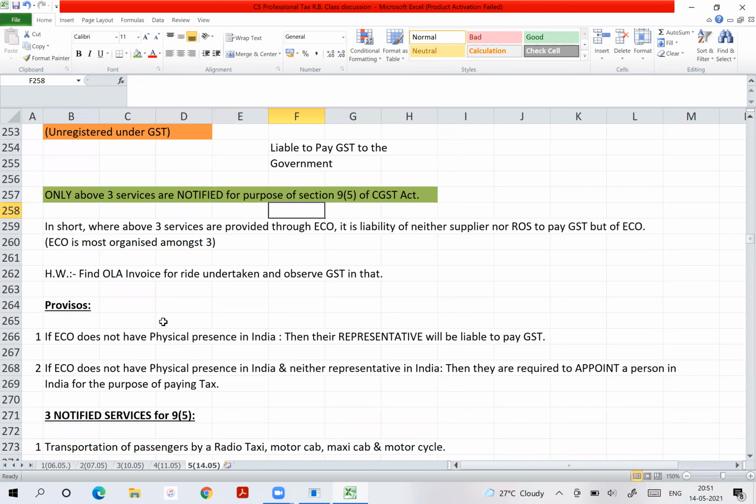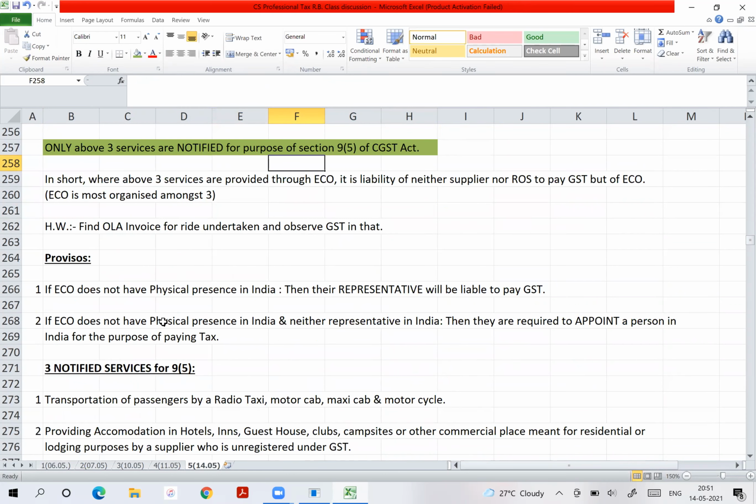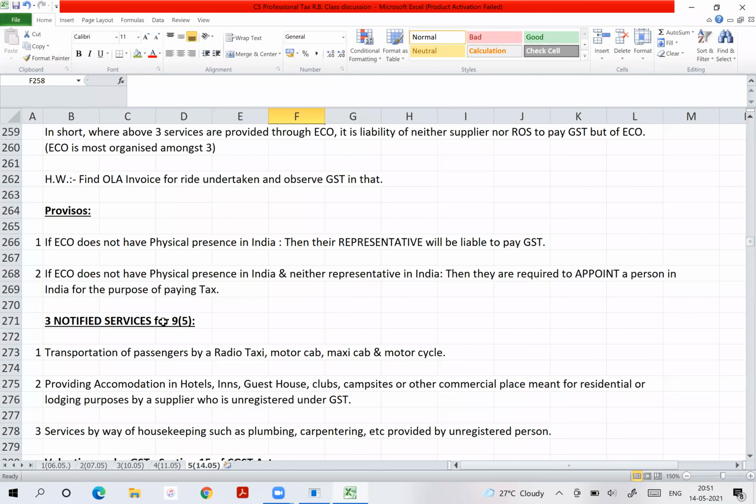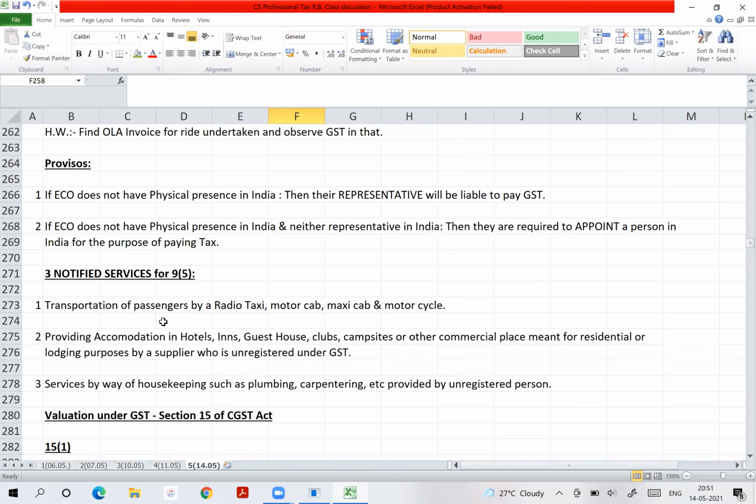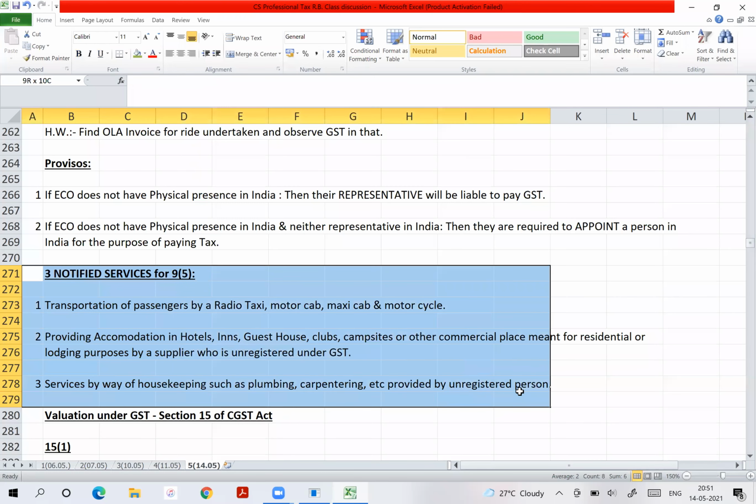Okay. Clear? Shall we go ahead? You know that if that e-commerce operator does not have a physical office in India, then who will be liable to pay? Then it will be the representative of that e-commerce operator who will be liable to pay GST in India.